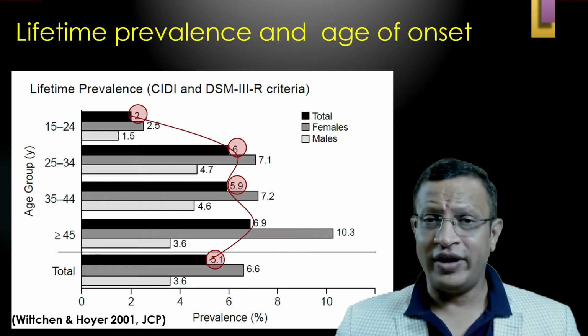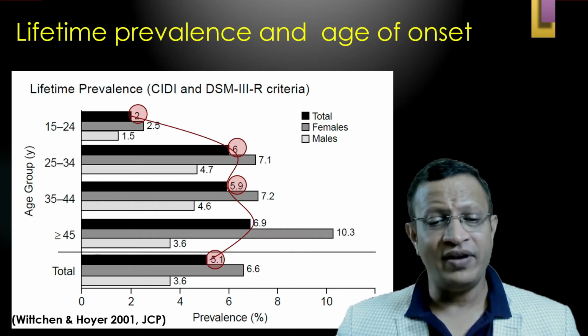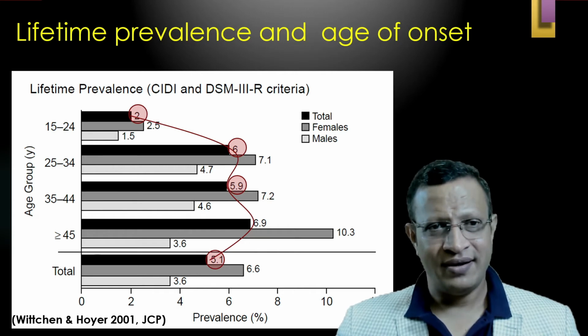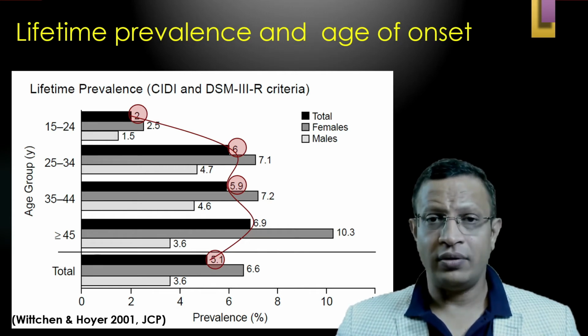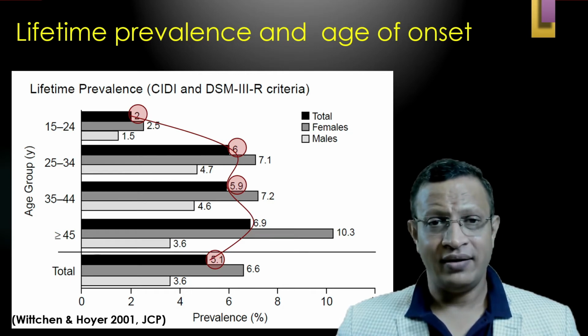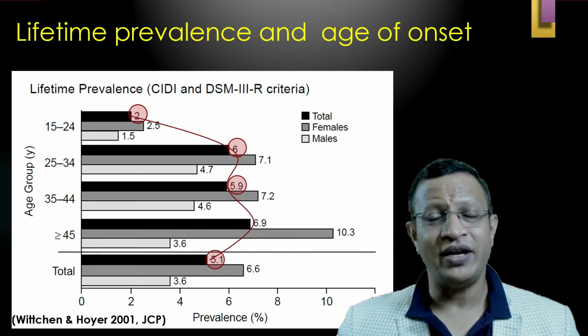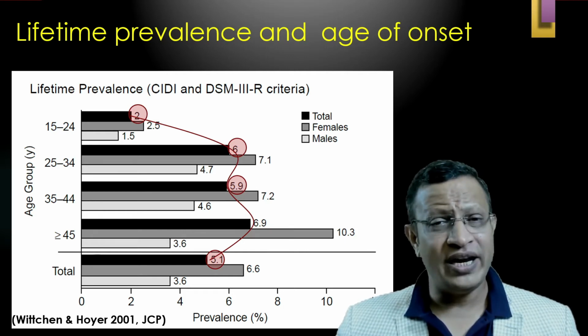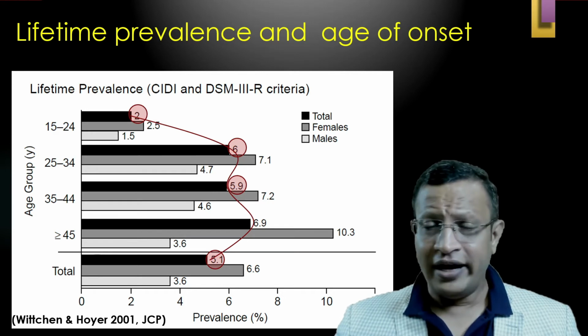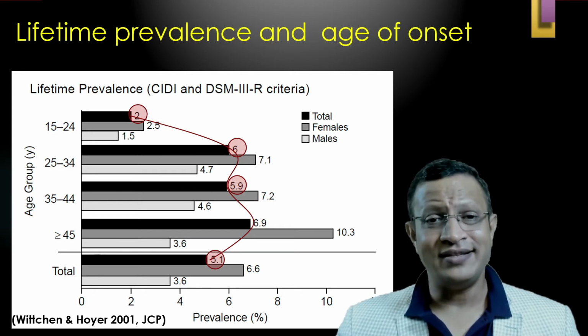Between the age group of 25 to 34, the prevalence increases to 6. Between the age of 35 to 44, it still remains at 6. And if you look at more than the age of 45, again, the prevalence will be somewhere around 3.6. That means GAD is not an early onset illness. It is somewhere around the third decade that generalized anxiety disorder starts.